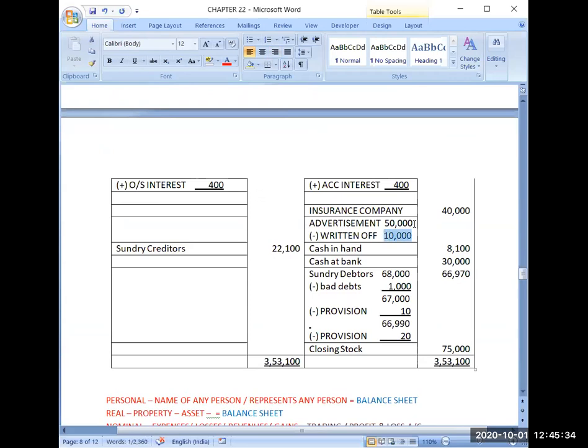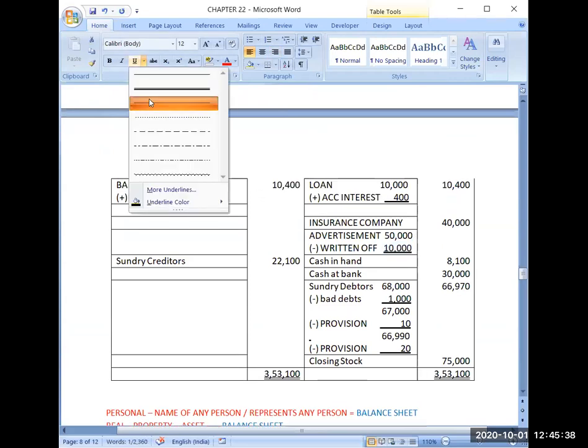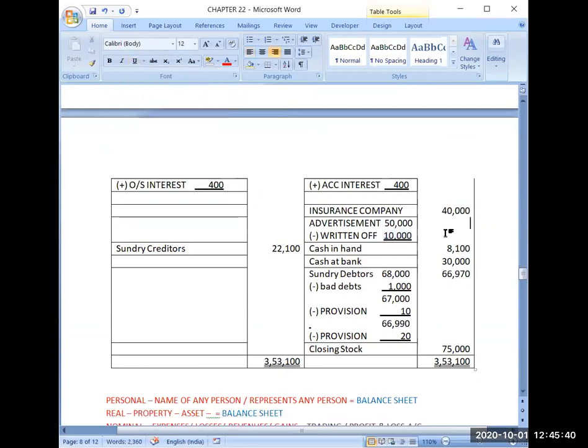And the rest of the part, what is the amount of the rest? It will be 40,000. This will be postponed. Writing off rupees 40,000 has been postponed, has been deferred, because this is an expense for the future. It will be giving me benefit in future.